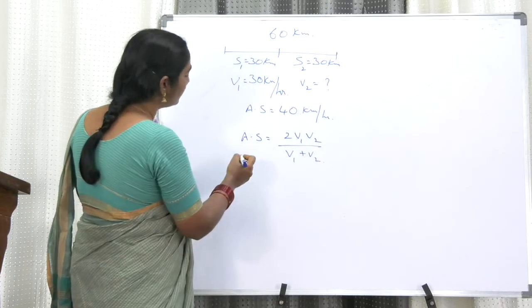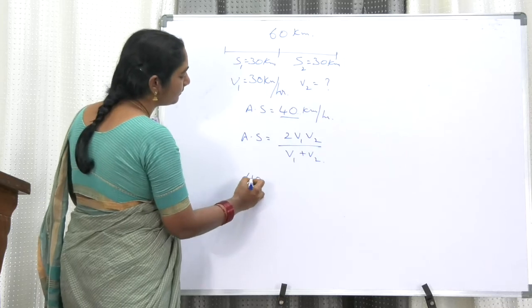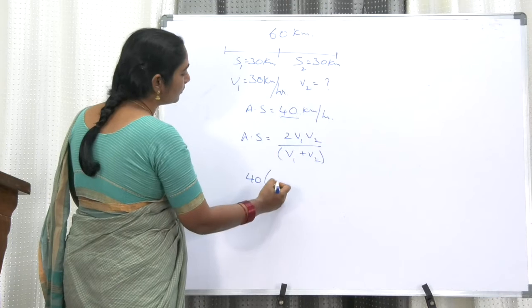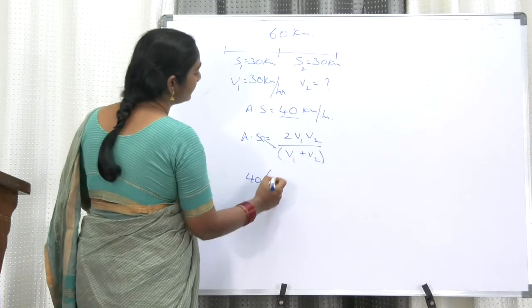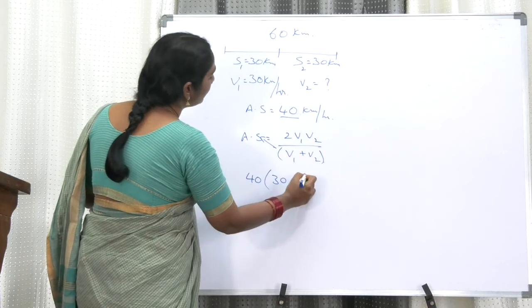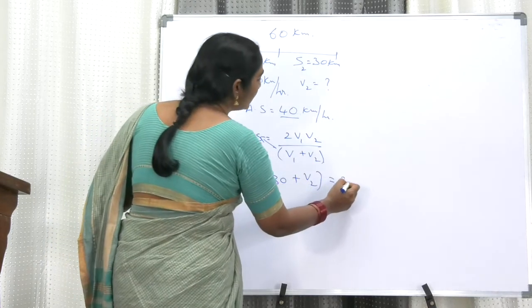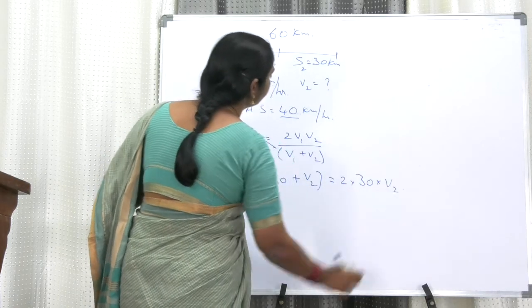The average speed is already given to us, that is 40. So V1 is 30, and V2 we have to find out, so 40 is equal to 2 into 30 into V2 over 30 plus V2.